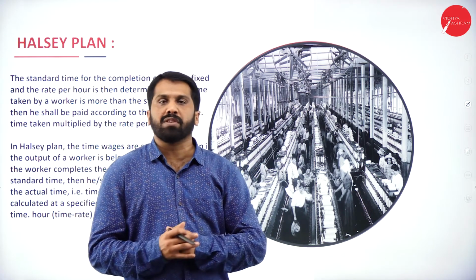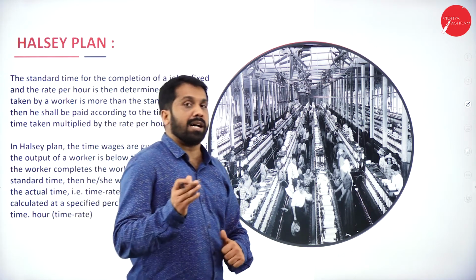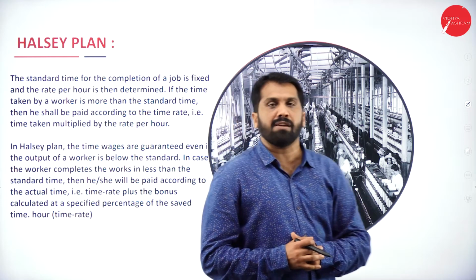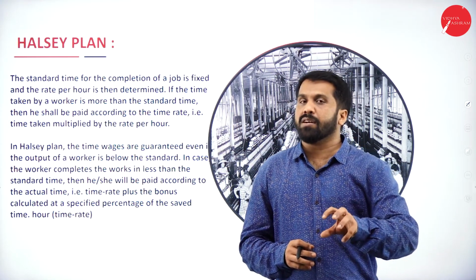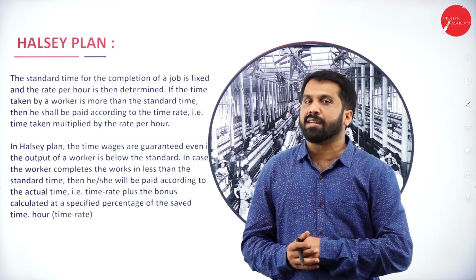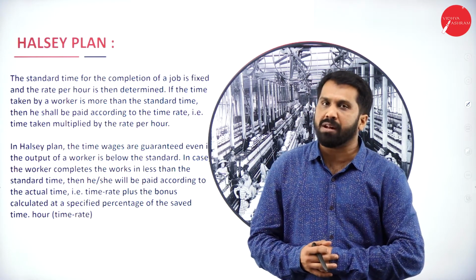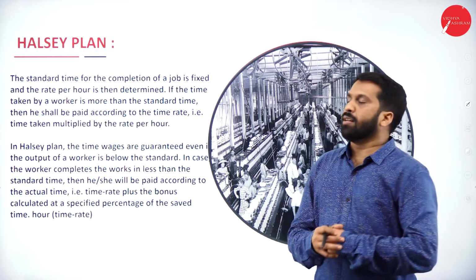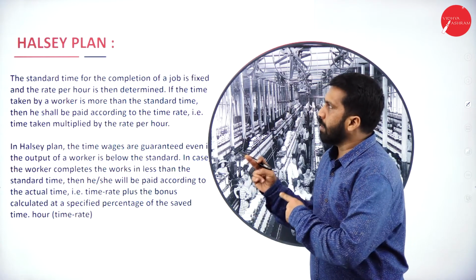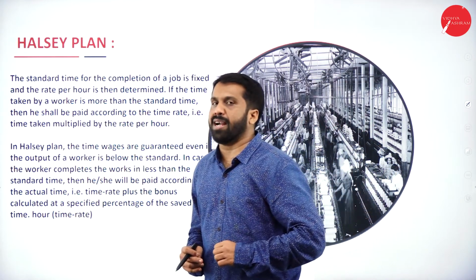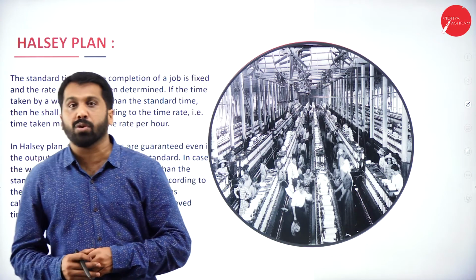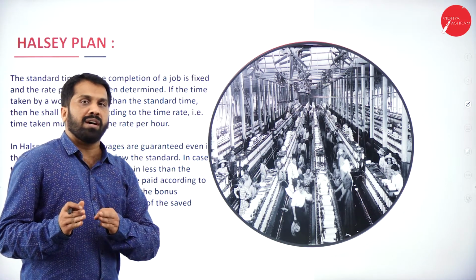The quantity should be good, quality should be good, the workers should work effectively, and they should not make idle time. So everything should be kept into consideration. They have made two formulas. Halsey, he has made the Halsey plan, and Rowan, he has made the Rowan plan. Hope you understood.